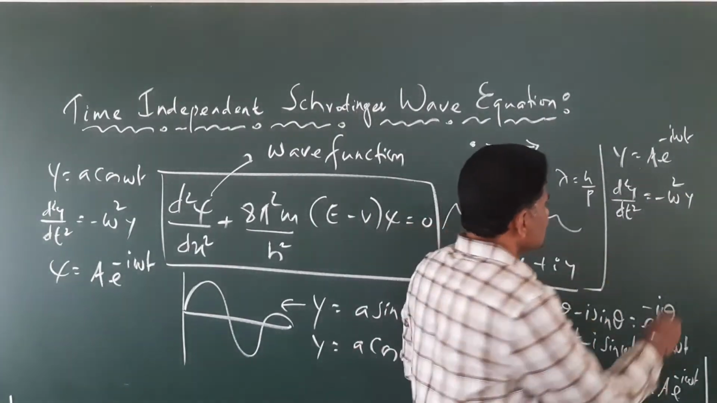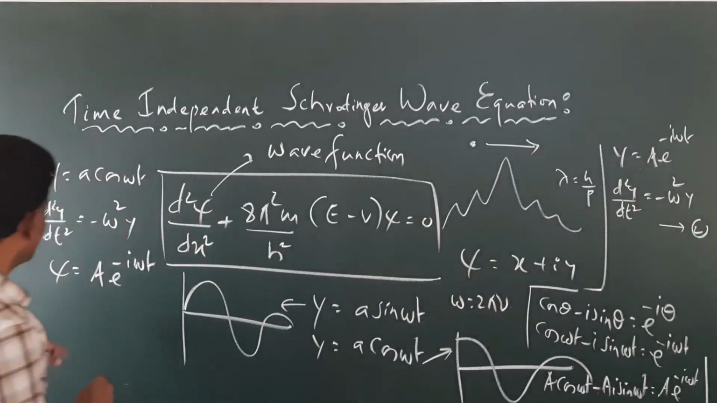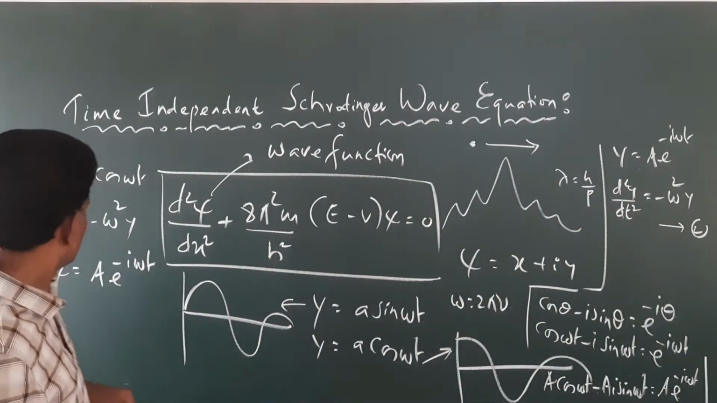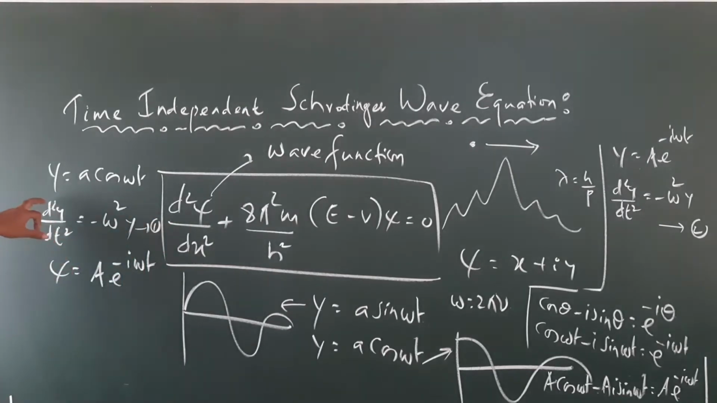So now if you look at this, let's call this equation number 1. So we have got here d square y by dt square as what?